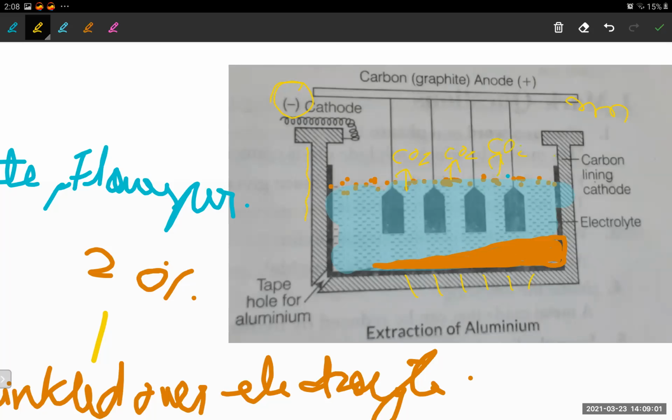Yes, we are getting CO2 gas. And at the cathode, what are we getting? The aluminium is getting deposited at the cathode, isn't it? Yeah. See, the aluminium is getting deposited.